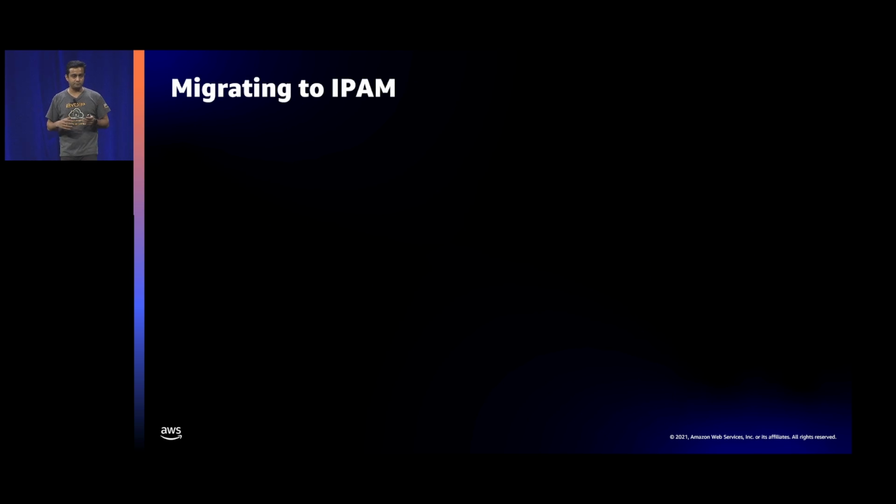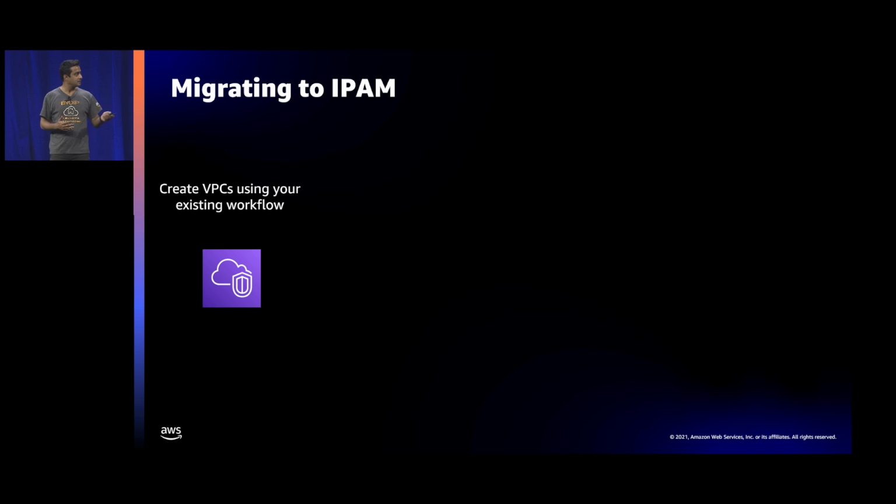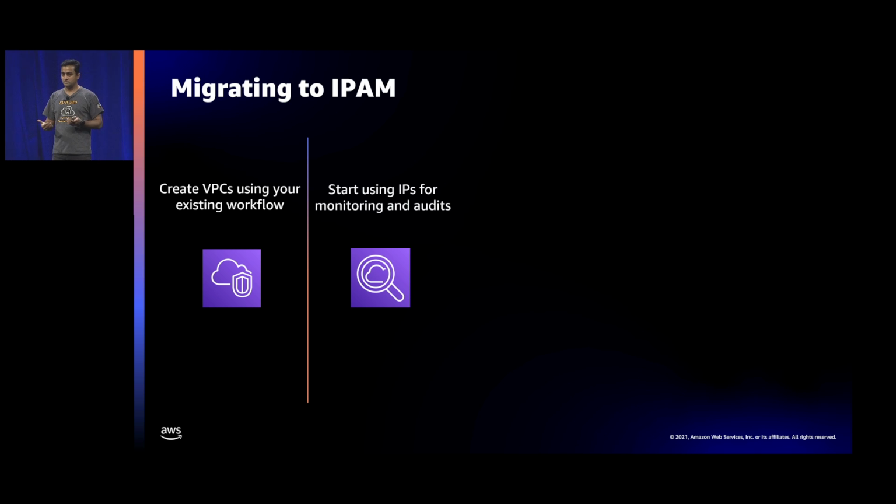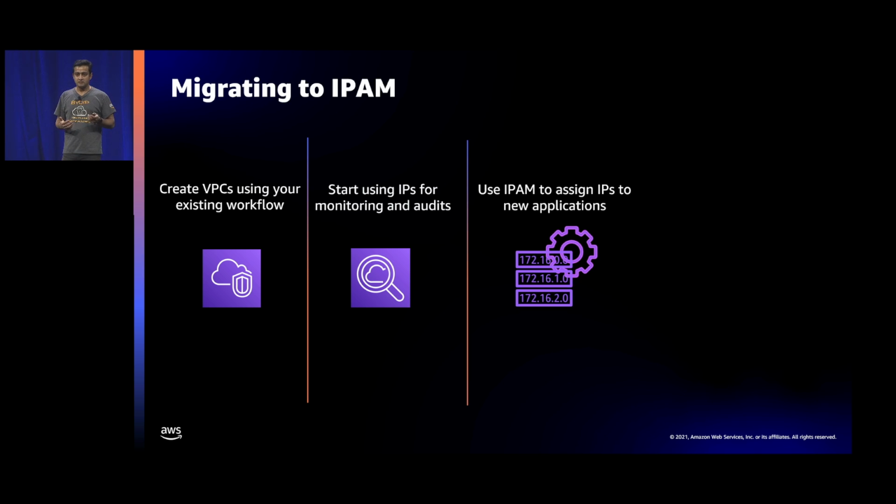Now, the other question is, okay, now I know I can use it for my brownfield deployment, but how do I start? How do I migrate to IPAM? So first thing is that you don't have to change your workflow. You create your VPCs as you are creating. Start using IPAM for monitoring. So IPAM is just monitoring. Then application by application or region by region, you move to IPAM-based assignment. So you automate those CIDR assignments for a particular application or for a particular region, and then migrate towards IPAM.